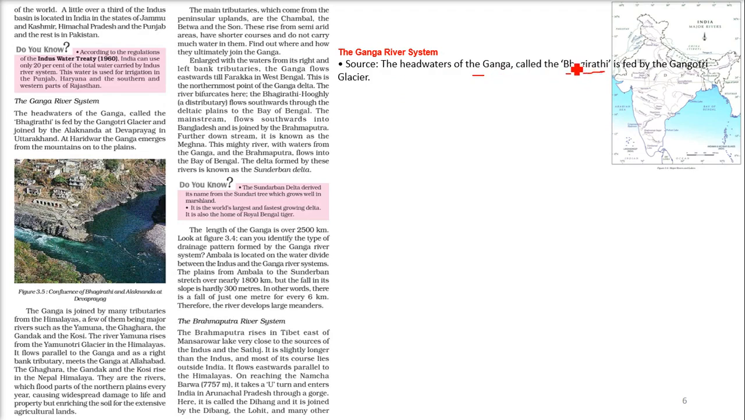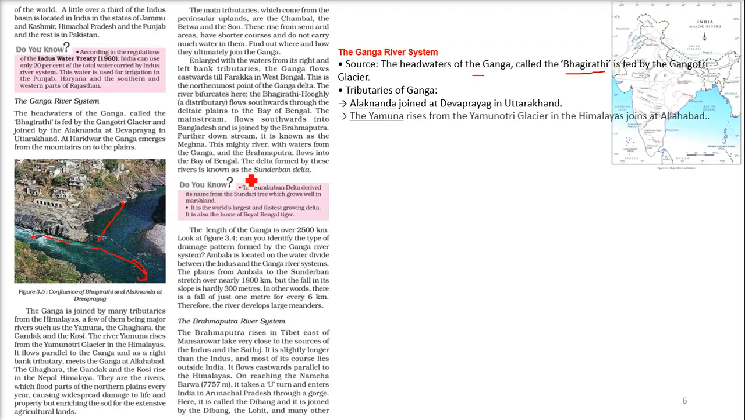Ganga called the Bhagirathi. So where it starts, the name of Ganga is not Ganga there, it is called Bhagirathi. Then the tributaries of Ganga, meaning all those rivers that ultimately meet and combine with Ganga, is Alaknanda, joined at Devprayag in Uttarakhand. If you see, we have Ganga and Alaknanda, they combine and finally form a single course, and this is the place called Devprayag in Uttarakhand.